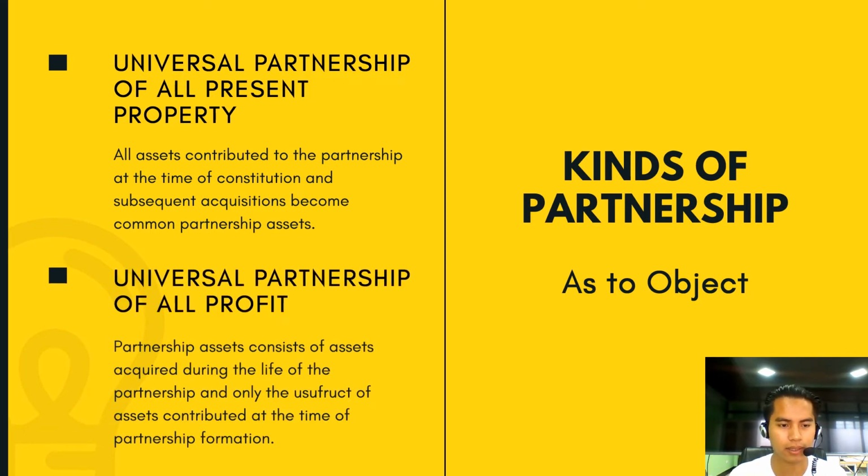The next one is the universal partnership of all profits. This means that all properties that the partners may acquire by their industry or work during the existence of the partnership and the usufruct of movable property or immovable property which each of the partners may possess at the time of the institution of the contract.